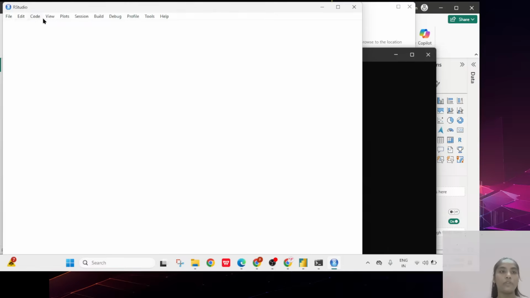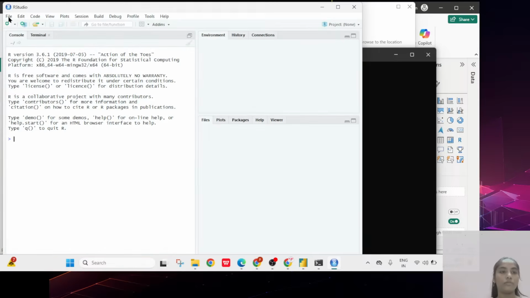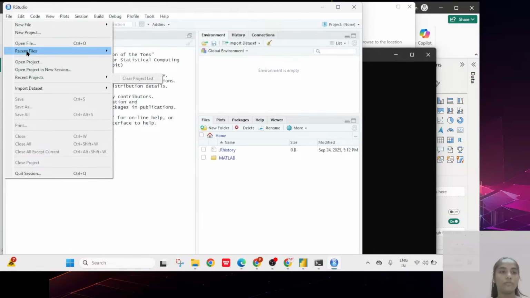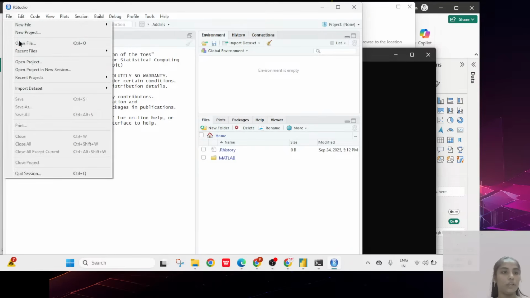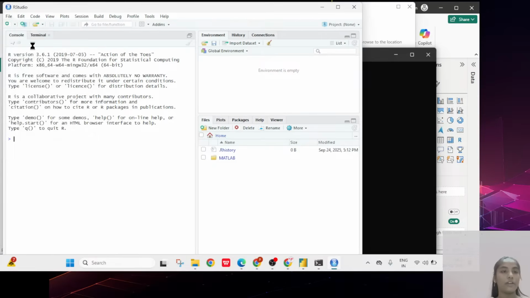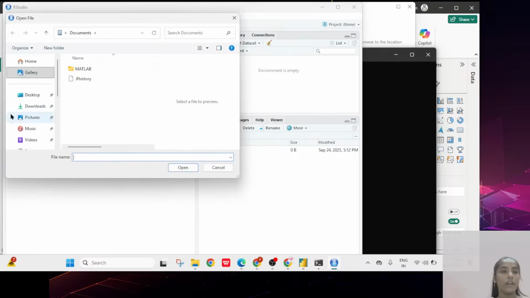So I am trying to check the path. Here you can check the properties, otherwise you can go directly with the Open option also. I'm just clicking on Open, and based on that you can select it automatically.